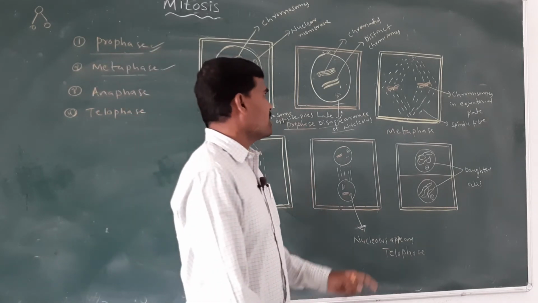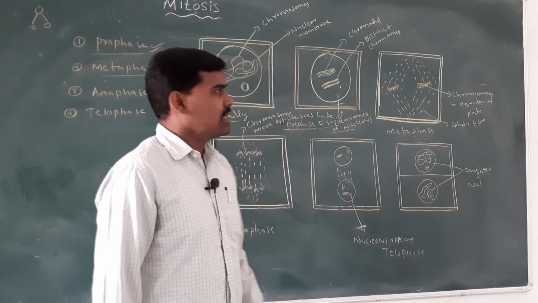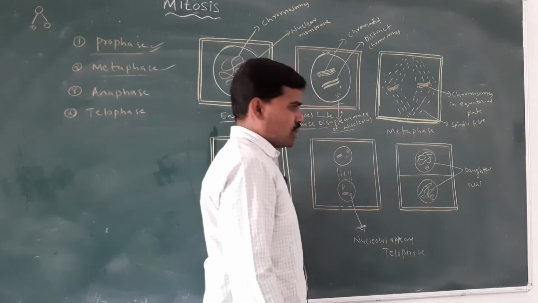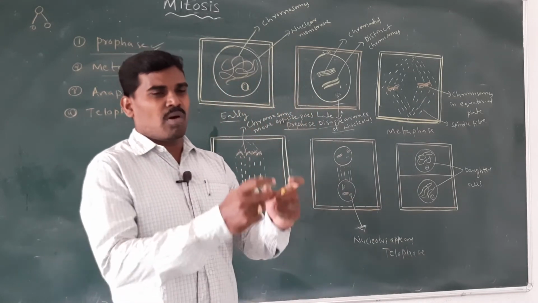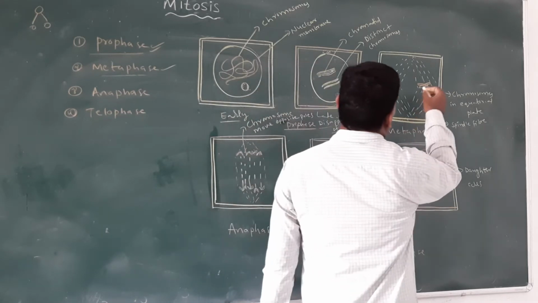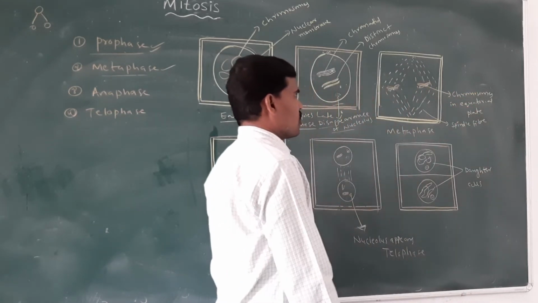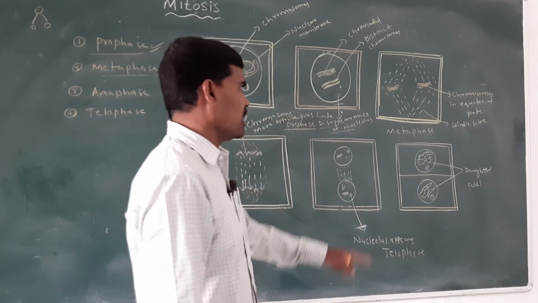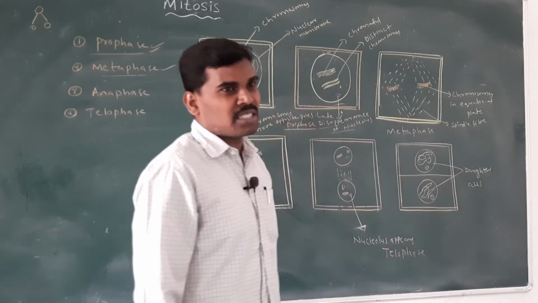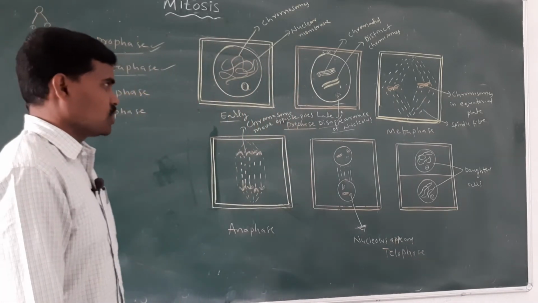Homologous chromosomes pair and are located on the equatorial plate.